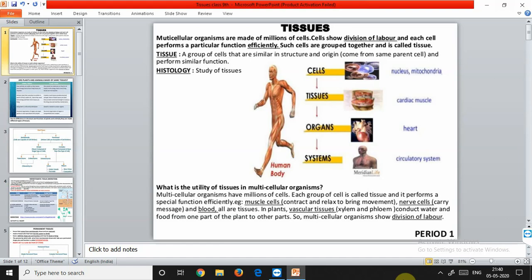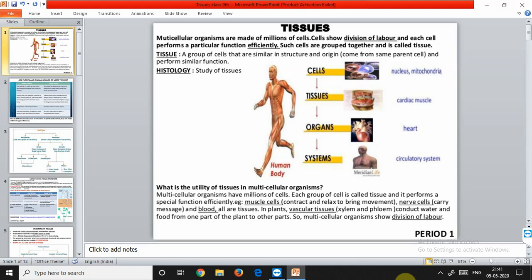The same types of tissues are also found in plants, but they perform different functions. In plants there are vascular tissues. These are also called complex tissues, the xylem and phloem. The function of xylem is to conduct water, and phloem conducts food. So in multicellular organisms, these show division of labor. Now, what is the importance of tissues? Let's discuss this. Formation of tissues has brought about a division of labor in multicellular organisms.